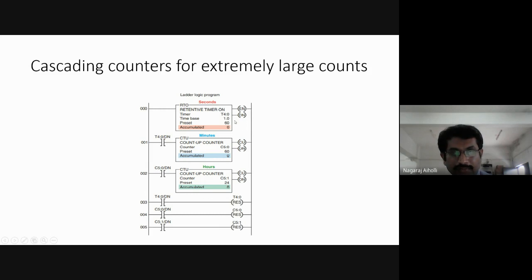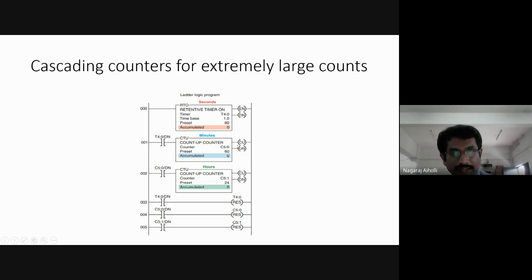When T4:0/dn, the done bit, becomes equal to 1, this will activate here. This up counter will count from 0 to 1, which means 60 seconds have been counted, 0 to 60. The minutes will increment from 0 to 1. It has counted 60 seconds, that is equal to 1 minute. It will go only from 0 to 1. Still the done bit of the up counter is not 1.